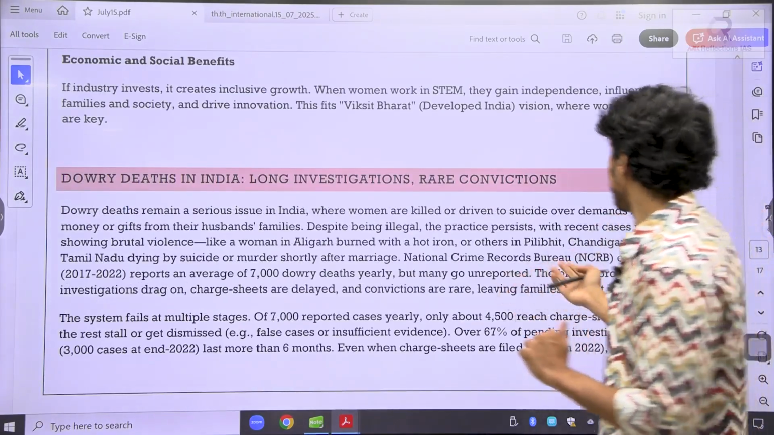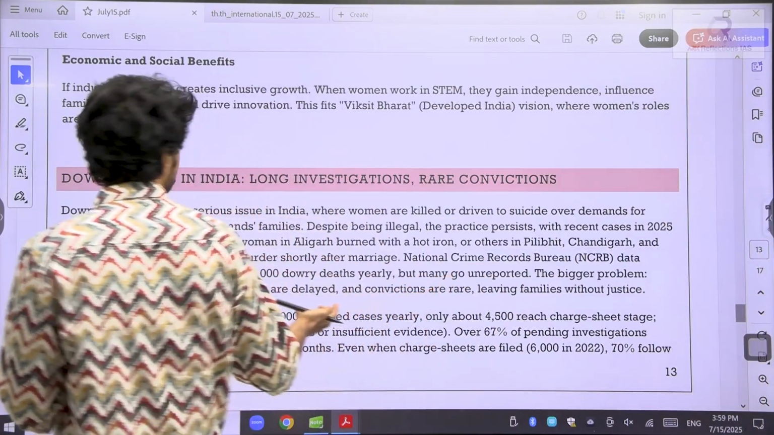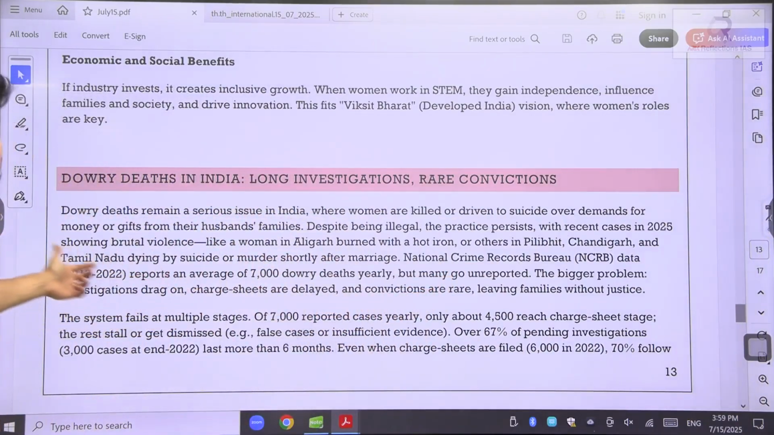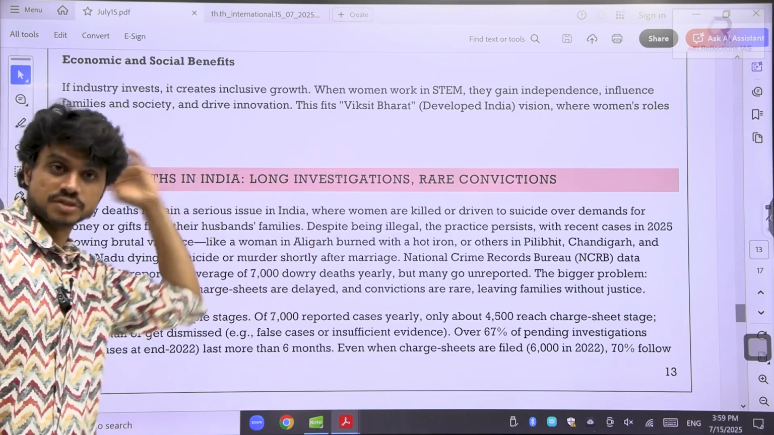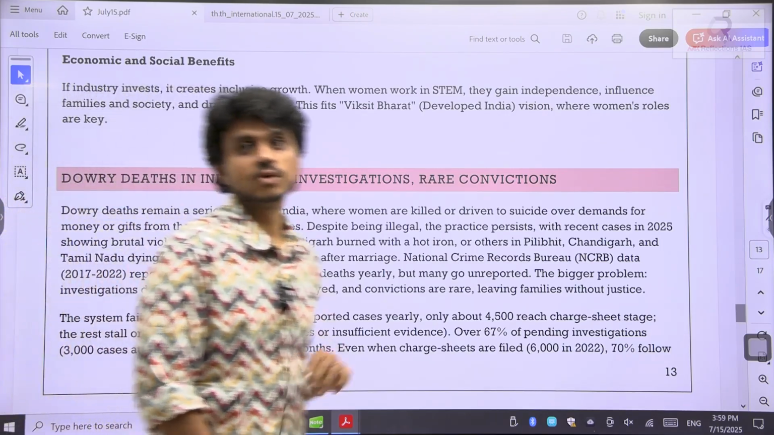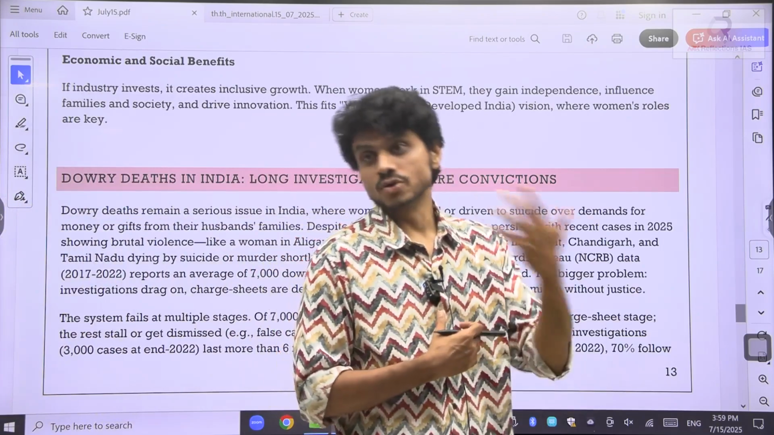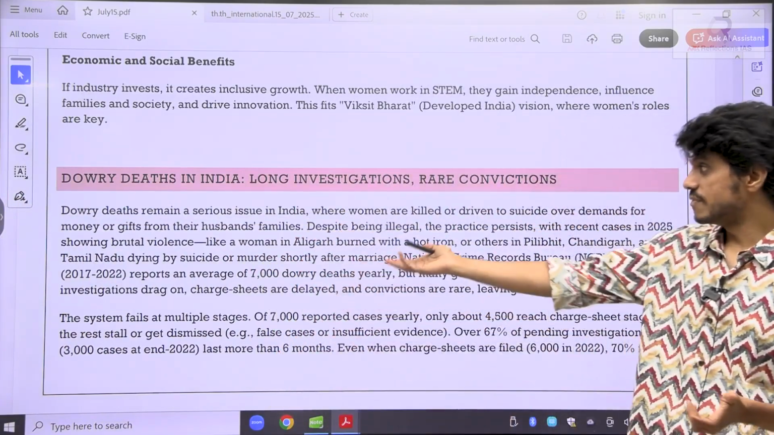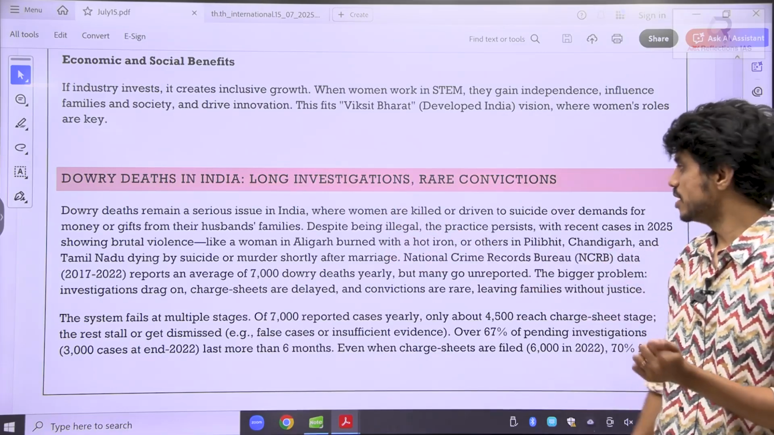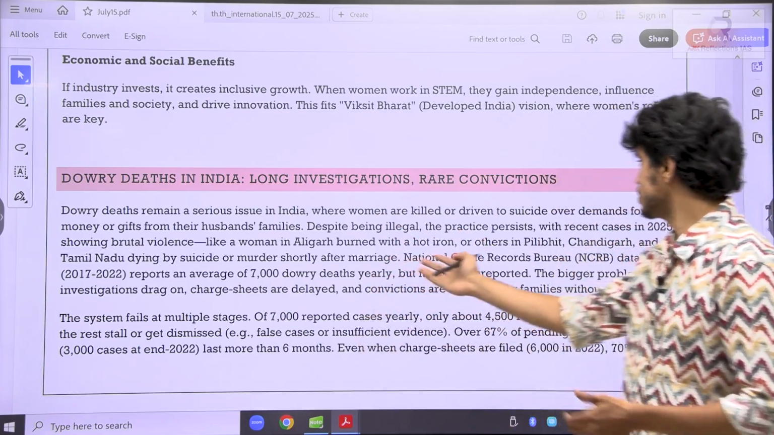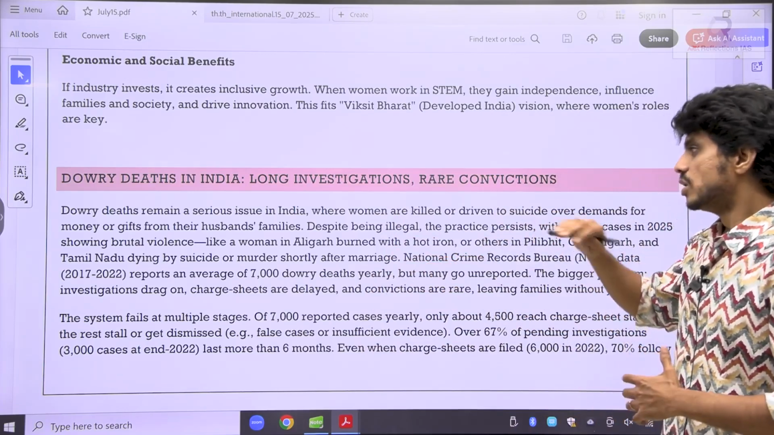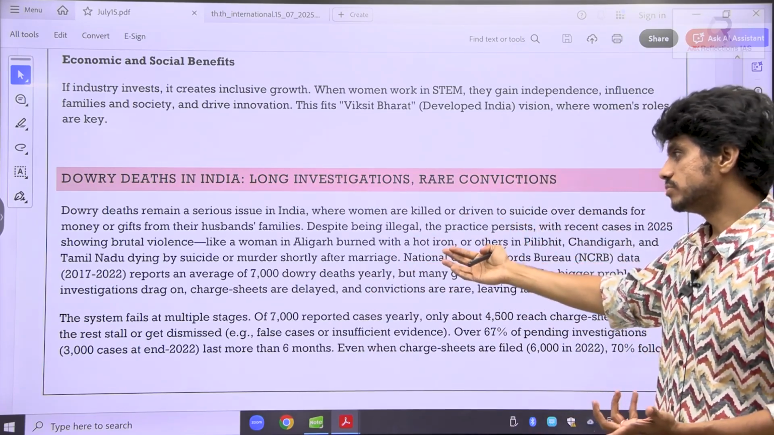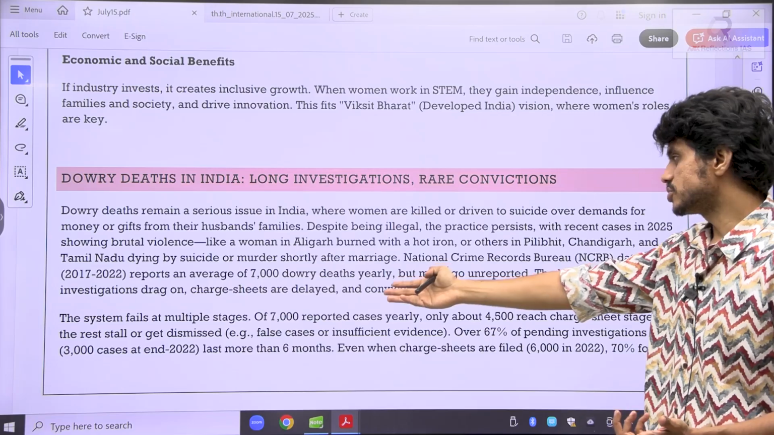See here, according to the National Crime Records Bureau, we think there is growth and the woman is progressing. On average, there are 7,000 dowry deaths in a year. Surprising. On one front we think the woman is growing and empowered, and then you imagine 7,000 deaths related to dowry, especially in the Punjab and Haryana regions. These dowry related deaths are stuck at various phases.